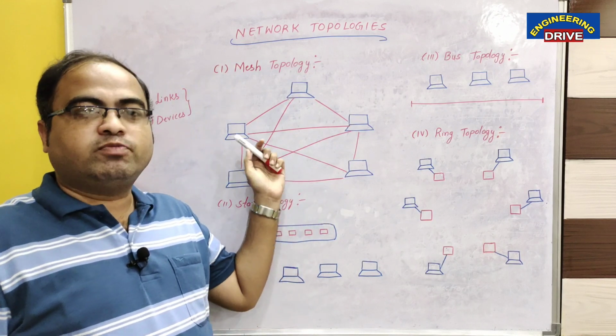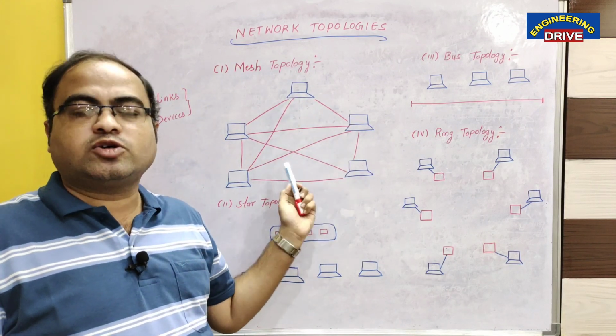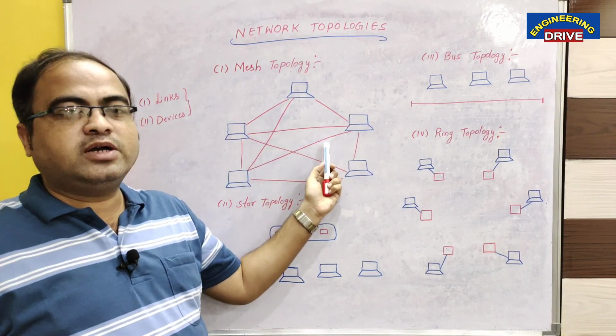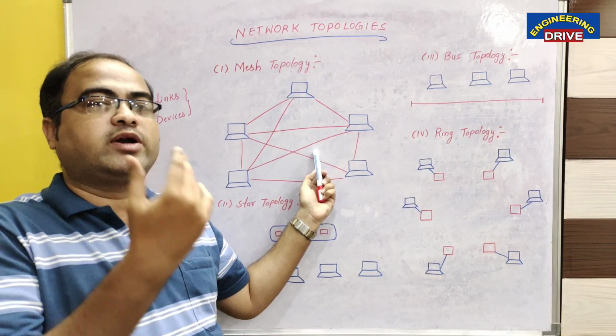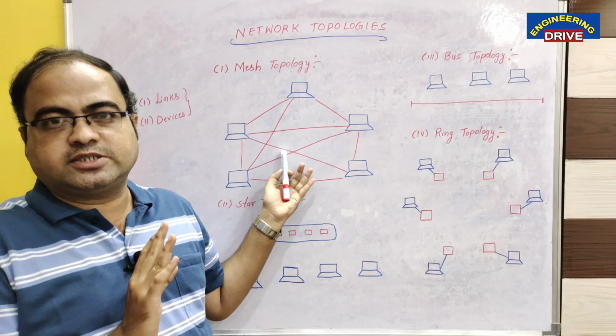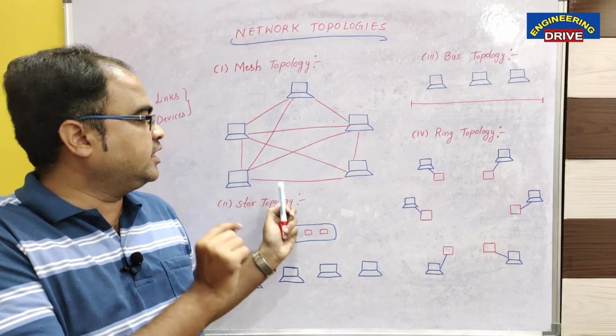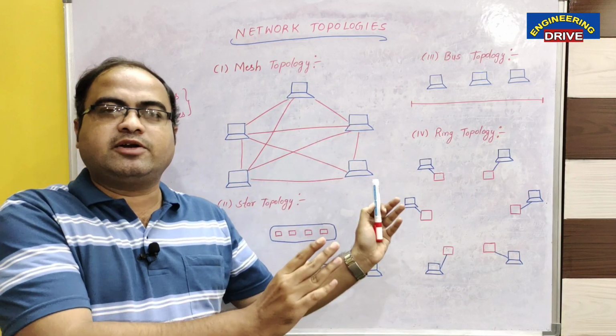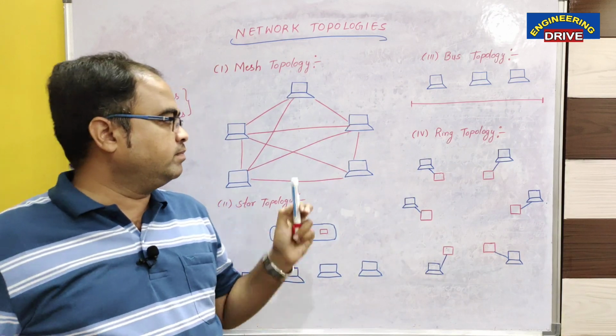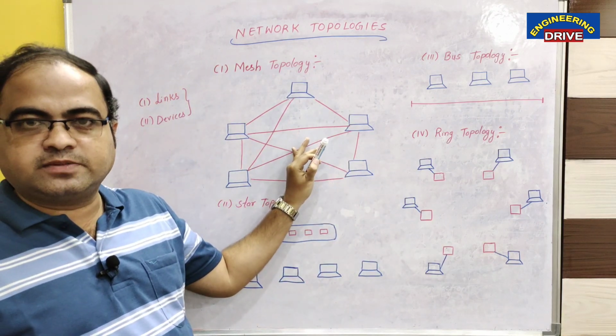The big advantage is fewer chances of failure, and it is much more reliable compared to other topologies. Because of the dedicated point-to-point connections, any device can communicate with any other device without any problem. This is how mesh topology works.